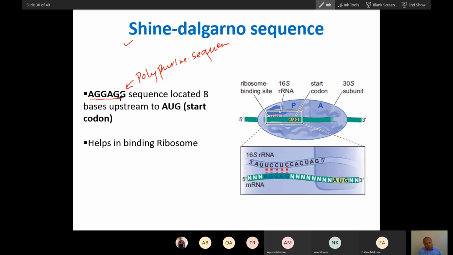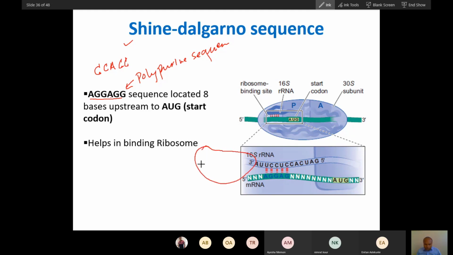So you can remember GAG, double G, A, double G. It's GAG, double G and GAG. This is a GAG sequence. So a GAG sequence is present here. It will bind to the ribosome, the small ribosomal unit.